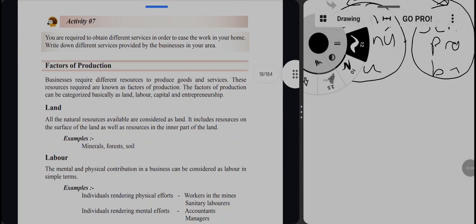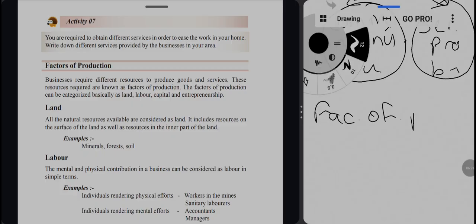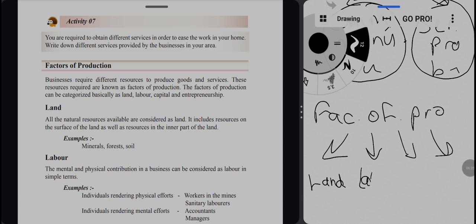The second part is the factors of production. What are the factors of production? Factors means the resources that a business requires, different kinds of resources to produce goods and services. These resources are called factors of production. The factors of production can be divided into four parts. The first one is land, labor, capital and entrepreneurship.